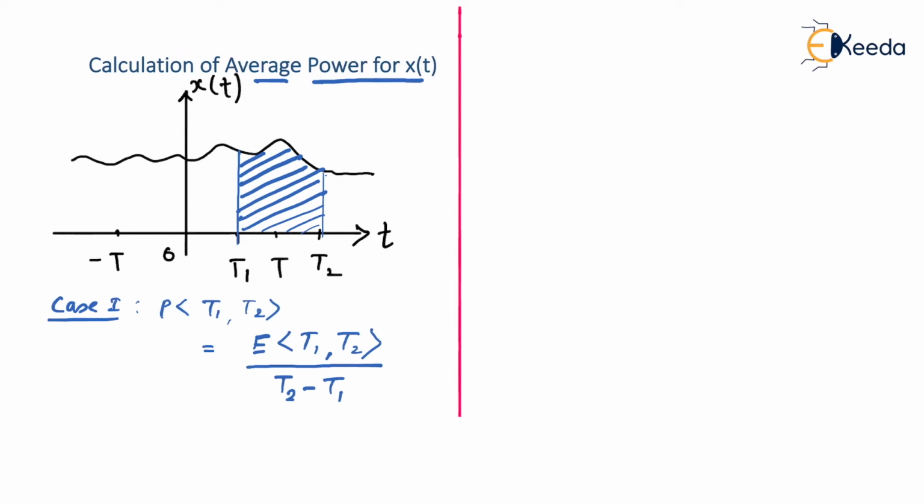In that case, power calculation within the interval from t1 to t2 can be taken as, you remember, energy calculated between t1 to t2, it was integral over t1 to t2 mod of x of t whole square dt. It is divided by t2 minus t1. So we can just take it out of the integration, which is t2 minus t1. This is how we go for power calculation, and the unit of power would be watt.